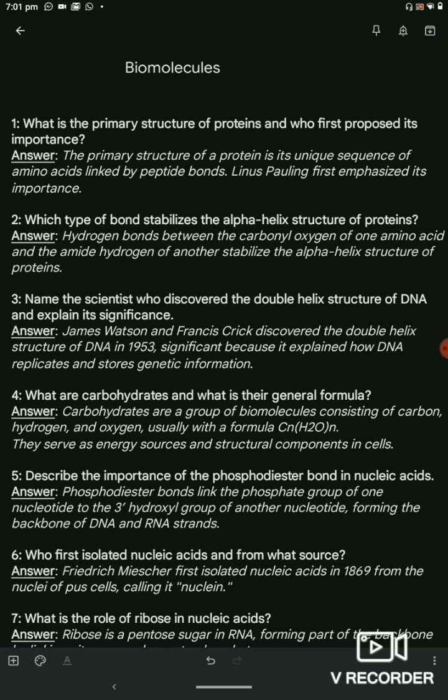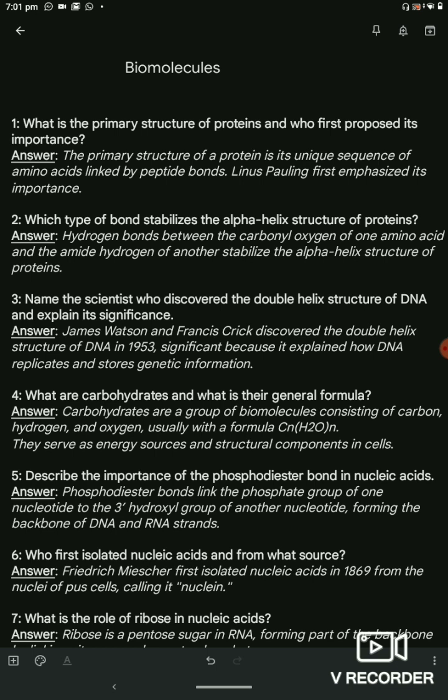Question 2. Which type of bond stabilizes the alpha helix structure of proteins? Answer. Hydrogen bonds between the carbonyl oxygen of one amino acid and the amide hydrogen of another stabilize the alpha helix structure of proteins.